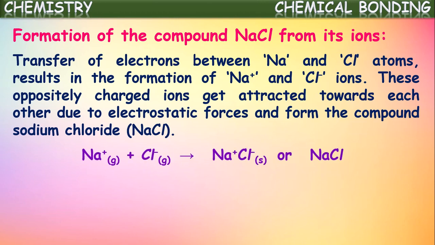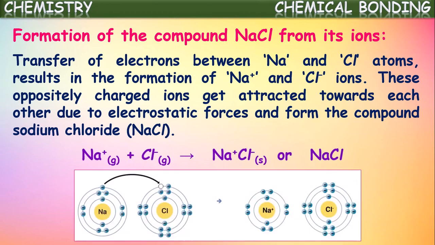So this is the reaction which occurs: Na+ plus Cl minus. These two will combine together to form sodium chloride compound. This is happening by the transfer of electrons. So the electrostatic force of attraction created between oppositely charged ions which are formed by the transfer of electrons is called ionic bond. That's about ionic bond formation in sodium chloride molecule.